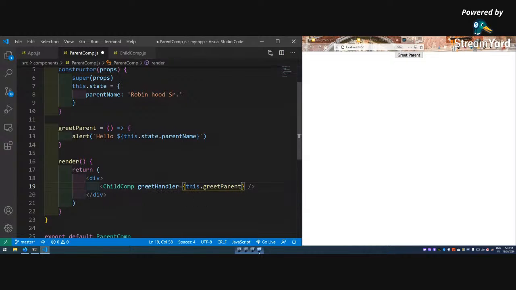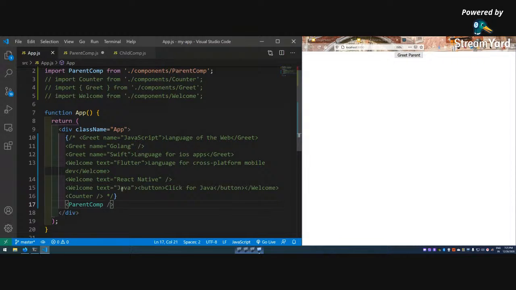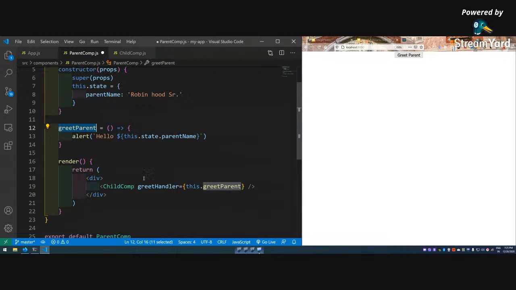So this is my prop and I'm passing this value, this.greetParent. So what is this.greetParent? This is just a function, and I'm passing the function itself as a prop. So till now we have seen the props we are passing like strings and all those things, but the first time we are passing a function as a prop. So let me save it.